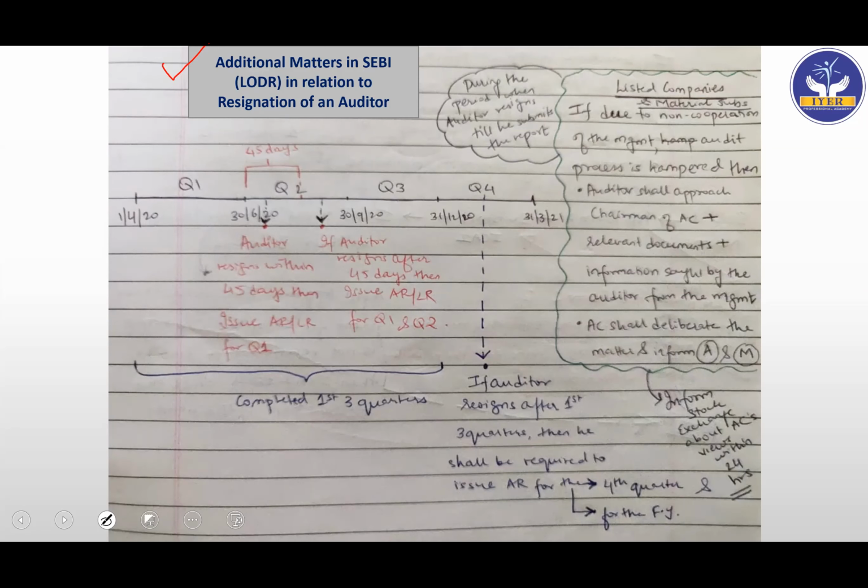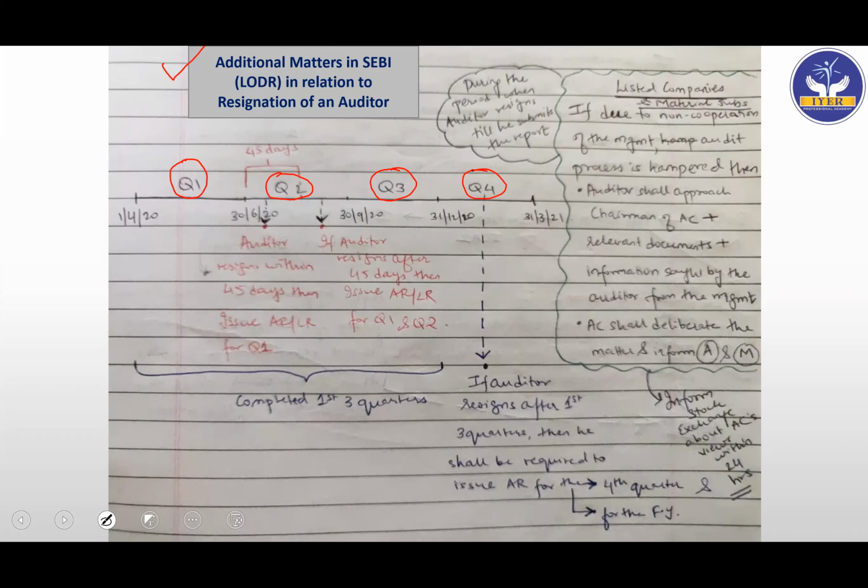So let's see. What they're saying is, suppose after the end of any quarter, 45 days have not elapsed. Here I have taken quarter 1, quarter 2, as per the financial year, quarter 3, and quarter 4. So you have April, May, June as quarter 1, July, August, September as quarter 2, October, November, December as quarter 3, and January, February, March as quarter 4.